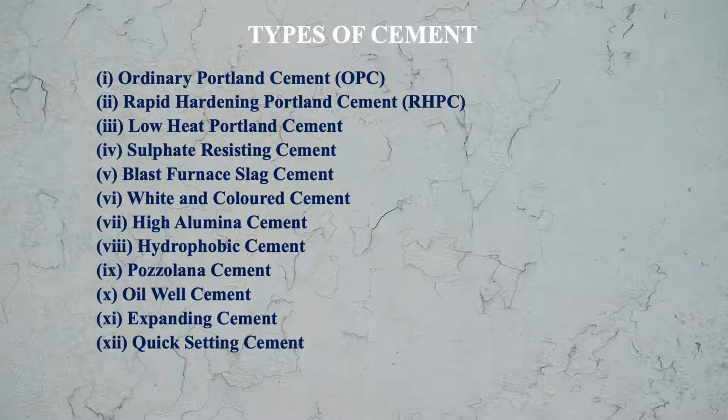Now let us begin with types of cement. There are many types of cement, but here we will be discussing 12 important types: ordinary Portland cement, abbreviated as OPC, rapid hardening Portland cement, abbreviated as RHPC, low heat Portland cement, sulfate resisting cement, blast furnace slag cement, white and colored cements, high alumina cement, hydrophobic cement, pozzolana cement, oil well cement, expanding cement, and quick setting cement.